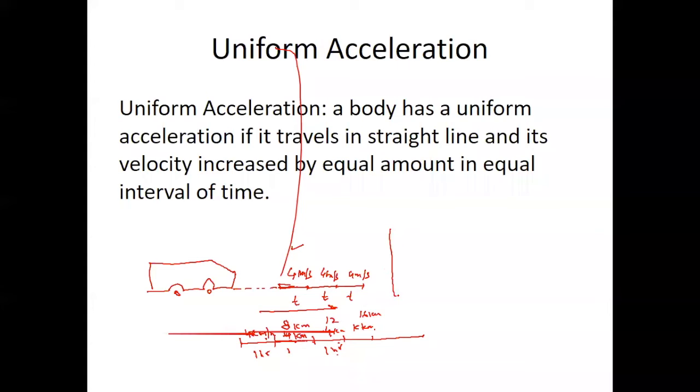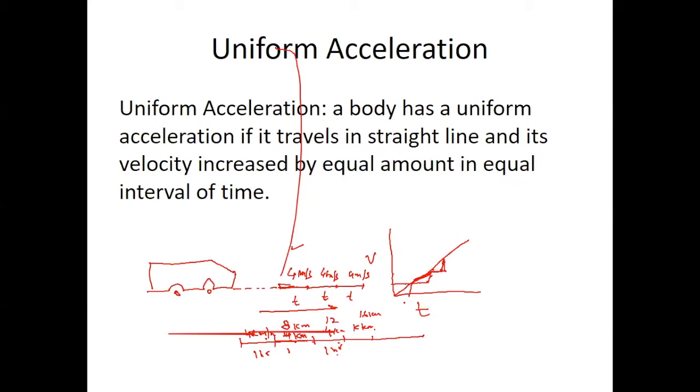So if you see the graph, it is like that. Here is the velocity and the time. You can see this is the increase, this much of increase in the same time, and this is also increase in the same time, same velocity is increasing.